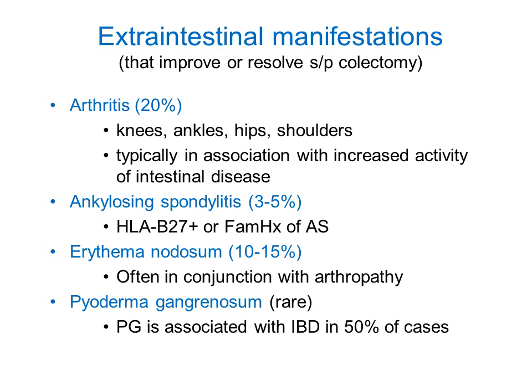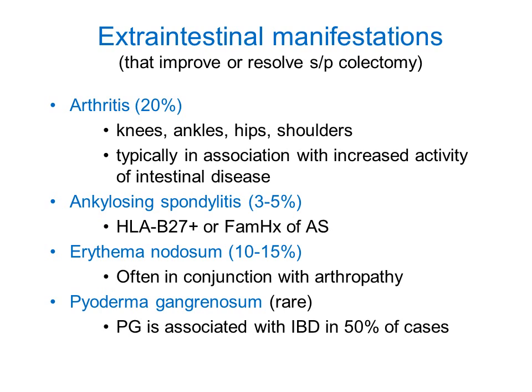With these extraintestinal manifestations, we can even support that theory that there is a generalized etiology, or systemic involvement associated with ulcerative colitis. You can see arthritis commonly involving knees, ankles, hips and shoulders in about 20% of the patients. It is typically seen with increased activity of intestinal disease. So when the patient has symptomatic intestinal disease, there is increased arthritis.